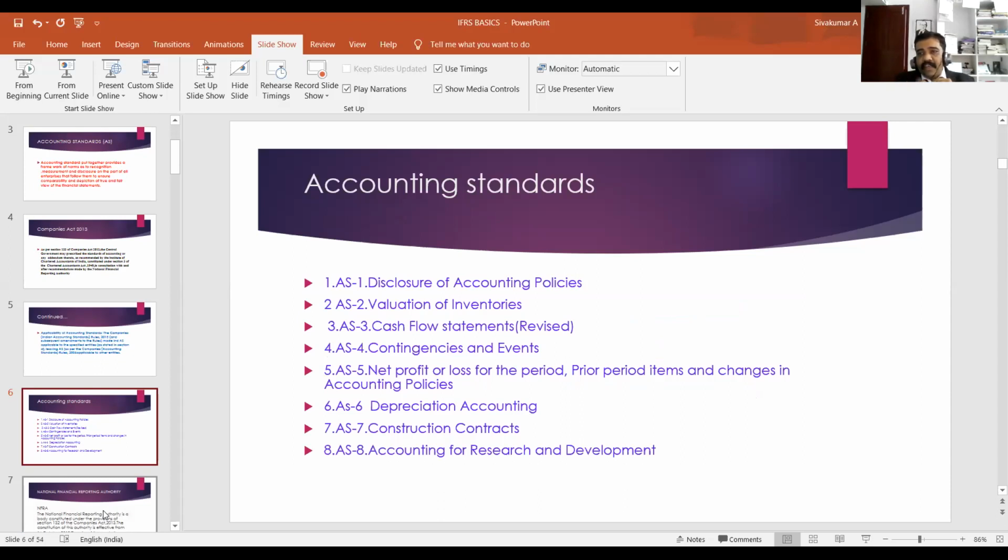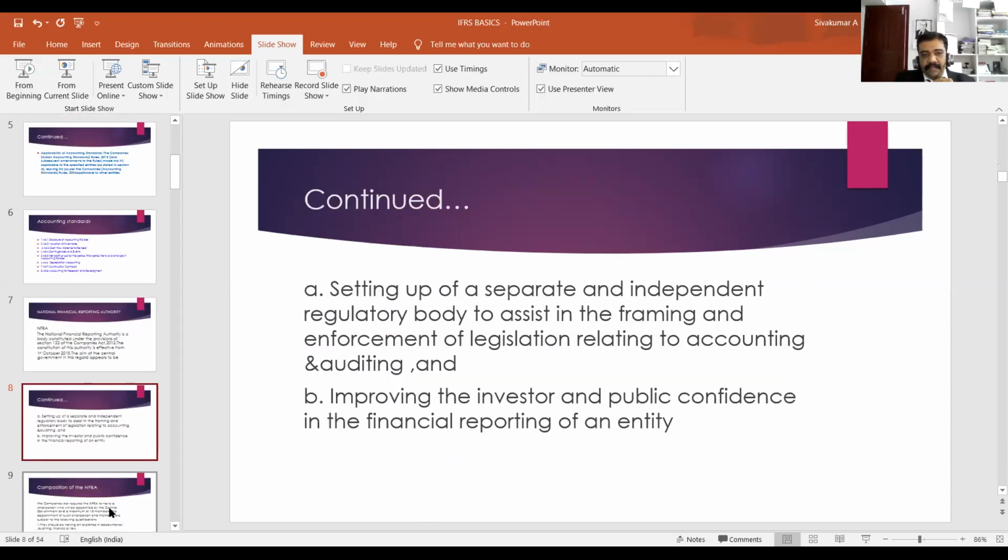Then, what are the different types of accounting standards? The different types are AS, Ind AS, IFRS. In AS, there are a lot of accounting standards like AS1, AS2, AS3, etc. We may discuss some of them. AS1, disclosure of accounting policies. AS2, valuation of inventories. AS3, cash flow statement. AS4, contingencies and events. AS5, net profit or loss for the period. AS6, depreciation accounting. AS7, construction contracts.